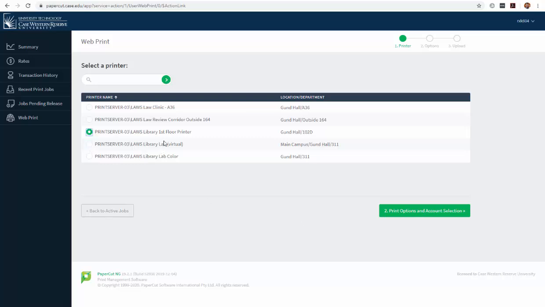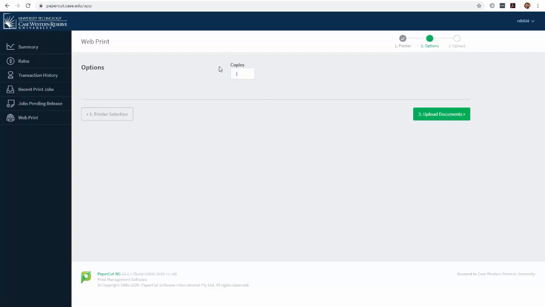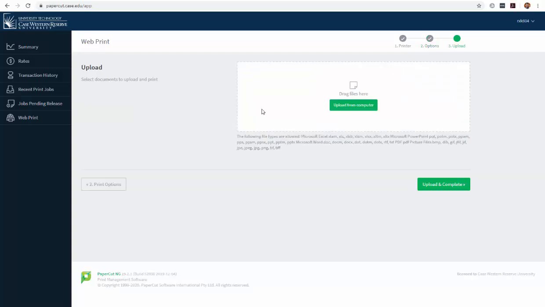respectively. Once you've selected the printer you wish to use, click on Print Options and Account Selection in the bottom right-hand corner, which will give you the option to set the number of copies you want. Once you have that set, click on Upload Documents.